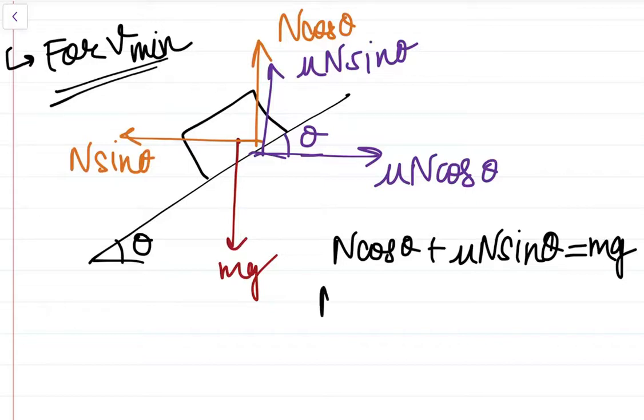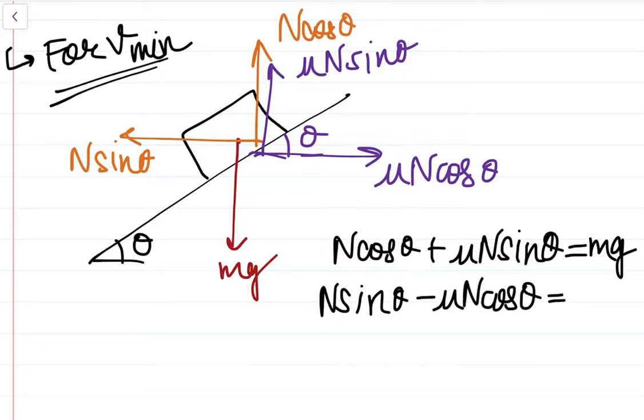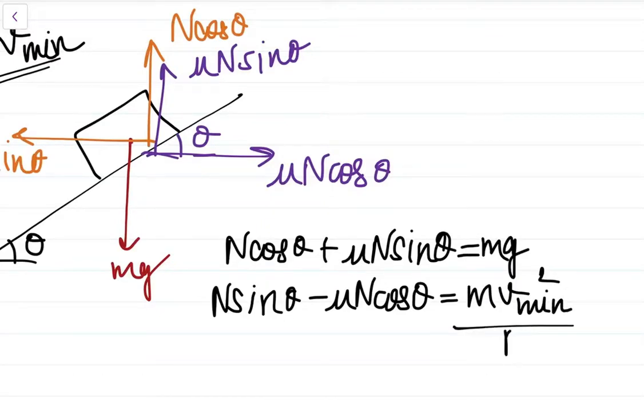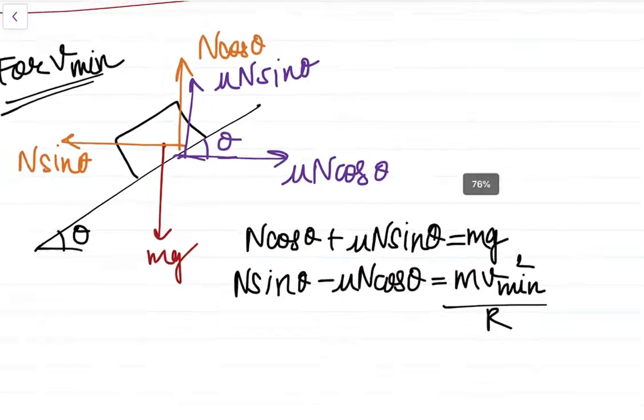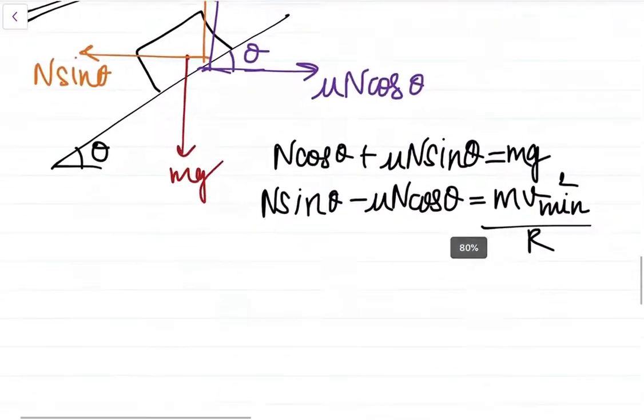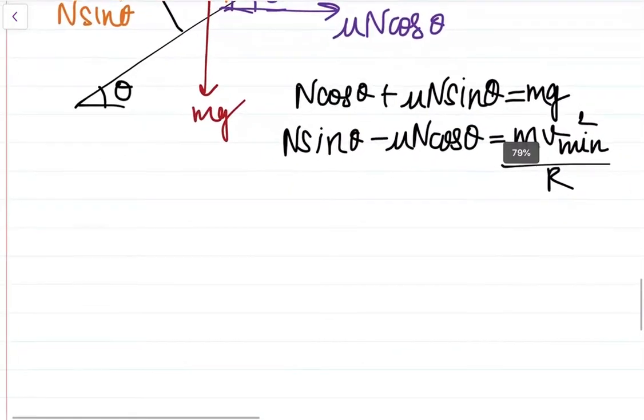So we can write N sin theta minus this component, because it is acting in the opposite direction, is equal to m Vmin squared by r. The basic difference here is only of sign. Here it was minus and here it is plus. It is just flipping of the signs.